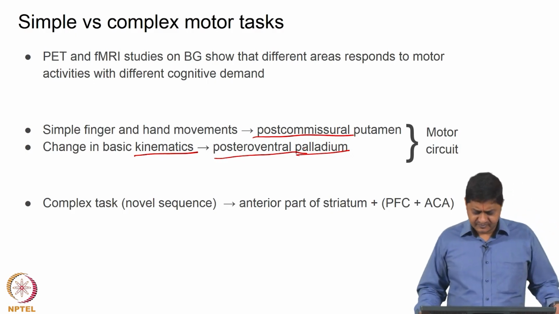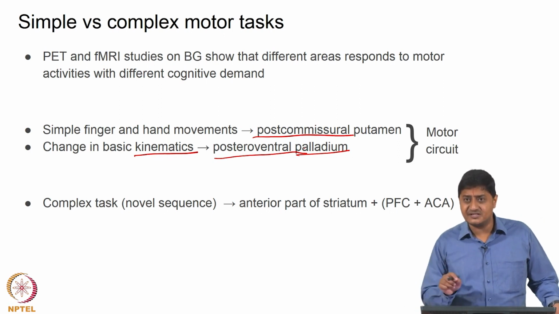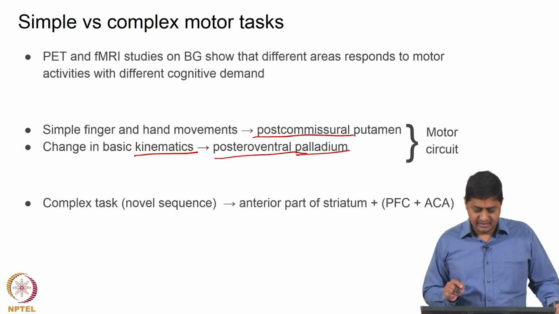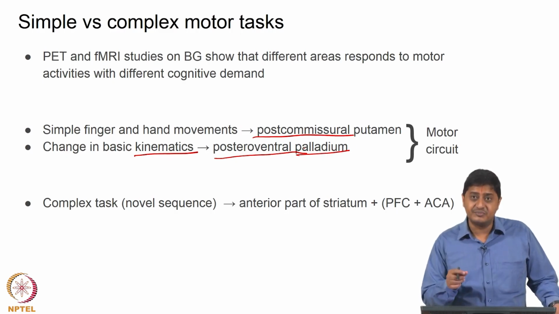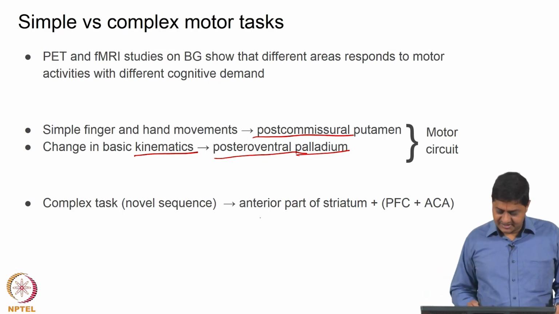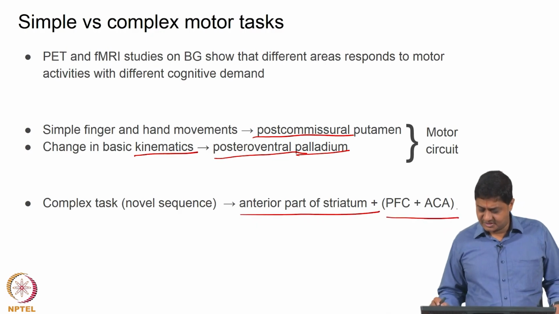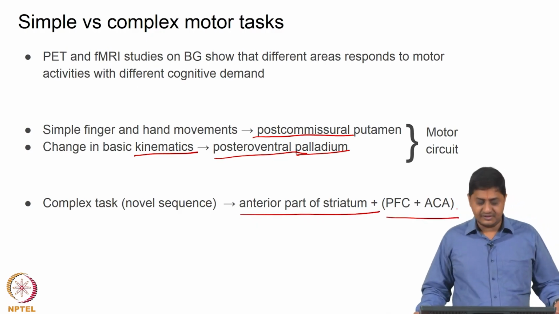Again, it is not essential for you to remember which area is responsible for which, but it is essential for you to remember that different areas are used for simple and complex movements, right. Again, a complex task uses the anterior part of the striatum with the prefrontal cortex and ACA.